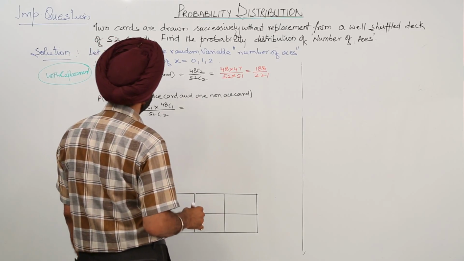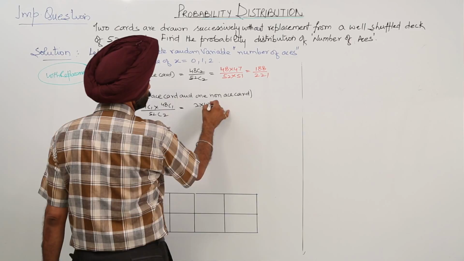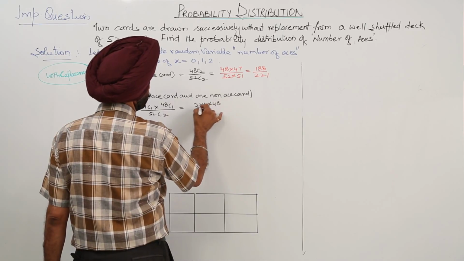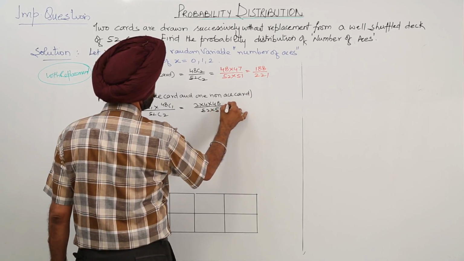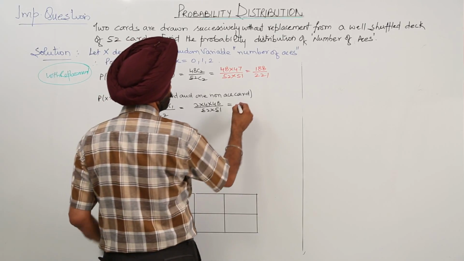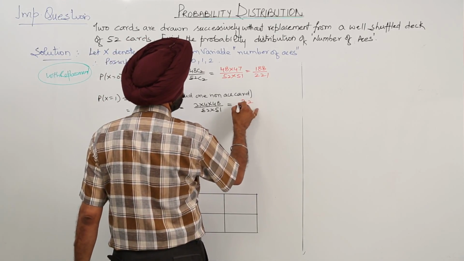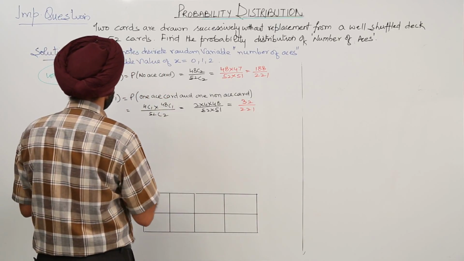Solving this part, we get 2 times 4 times 48 upon 52 times 51, which is equal to 32 upon 221.